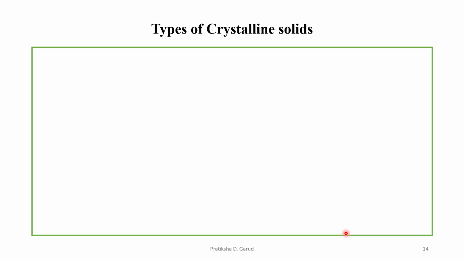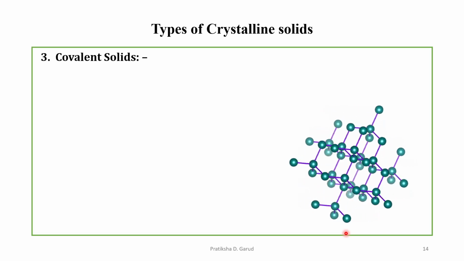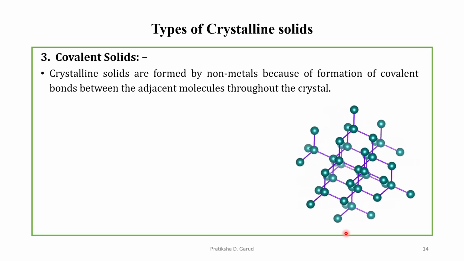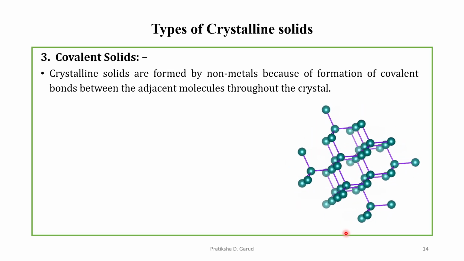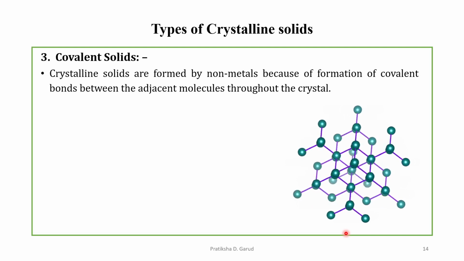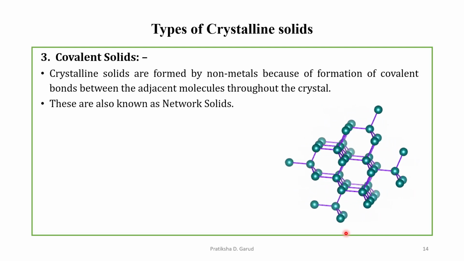Then we have the third type, covalent solids. This is the image of the covalent solids. Crystalline solids are formed by non-metals because of the formation of covalent bonds between adjacent atoms throughout the crystal. These are known as network solids.